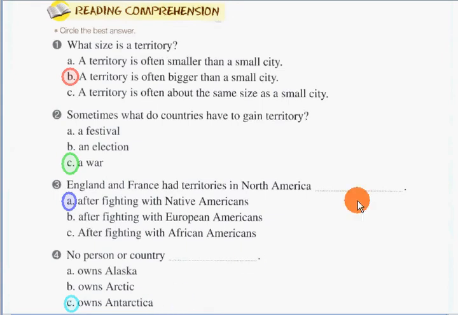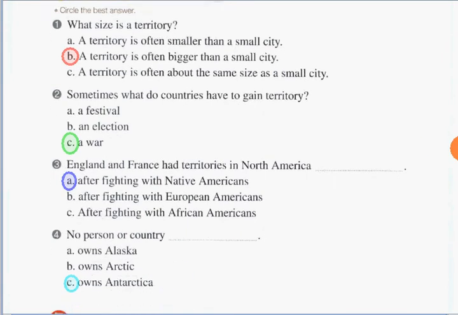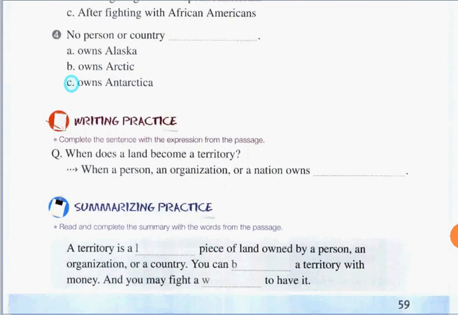Good. So now, let's answer the second activity, which is the writing practice. In this part, we will complete the sentence with the expression from the passage. Here is the question. When does a land become a territory?